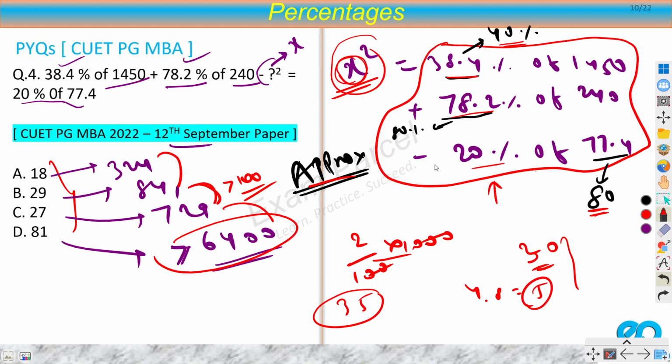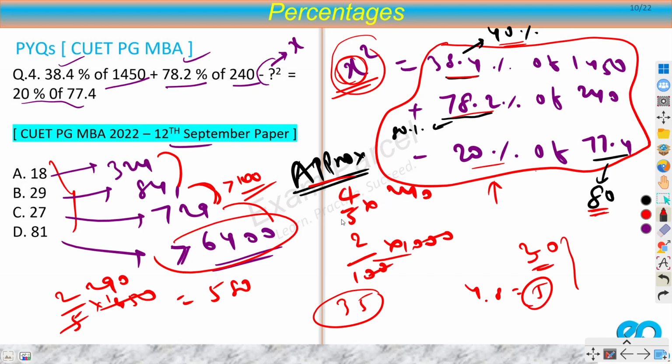So let's calculate 40% of 1450. 40% means 2 by 5 of 1450. So from 5 we will calculate 290. So 580. So this value is 580. 80% of 240. 80% means 4 by 5 of 240. From 5 we will get 48, equal to 192. So 580 plus 192 minus 20% of 80. 20% means 1 by 5 of 80. That would be 16. So minus 16.